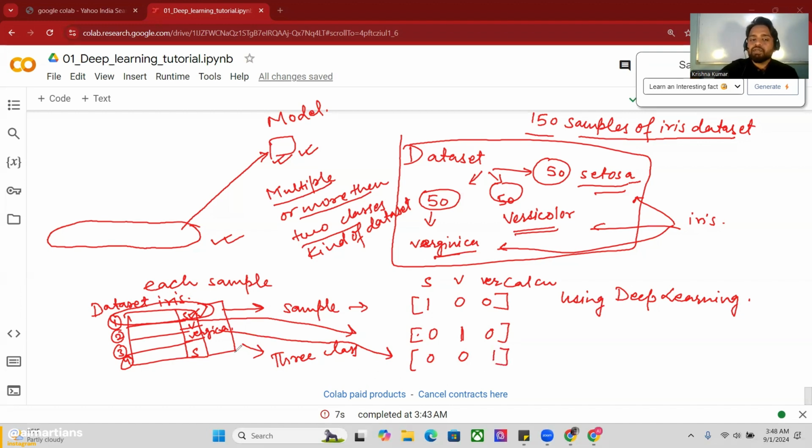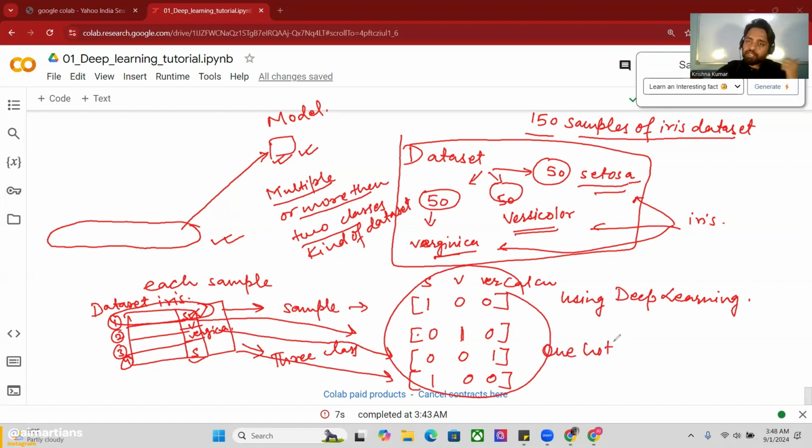For the fourth sample, I have to mention 1, 0, 0, because this last sample belongs to Setosa. This is one-hot encoding. I already taught you this in the same deep learning playlist, so please go to my one-hot encoding video.